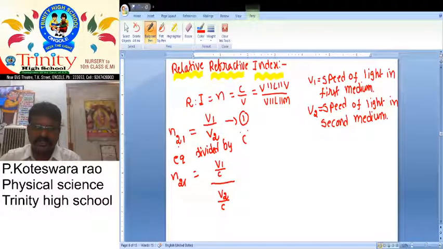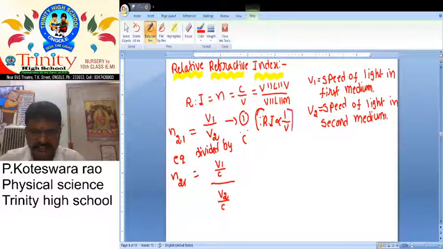Here for 2 we have taken v2, but for 1 we have taken v1. But why does it change? We already told. What we told? Refractive index is inversely proportional to velocity or speed. That's why n21 means n2 by n1, but v1 by v2. Why is refractive index n inversely proportional to 1 by v? That's why here 2 means 1, and 1 means 2.